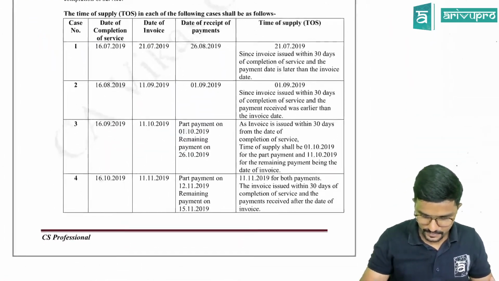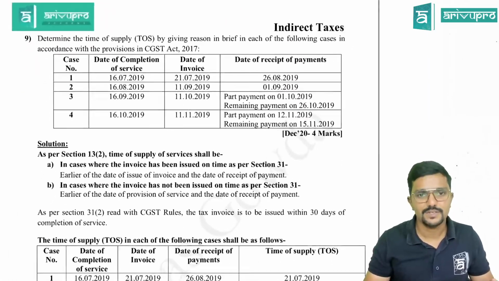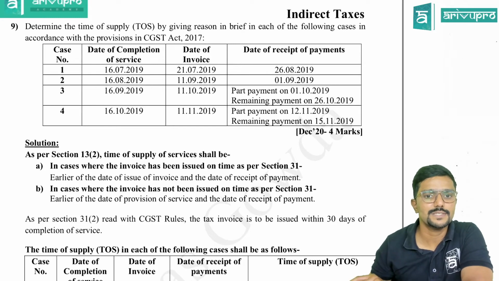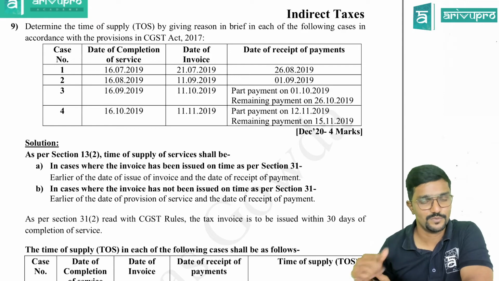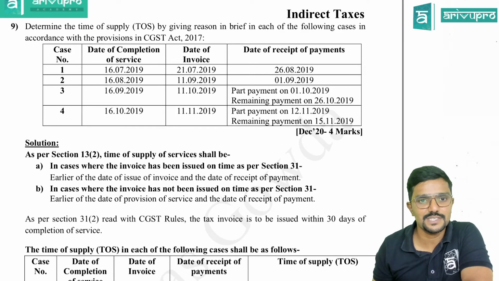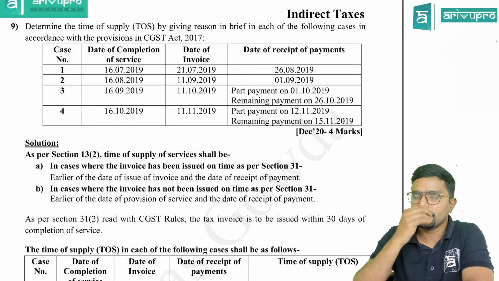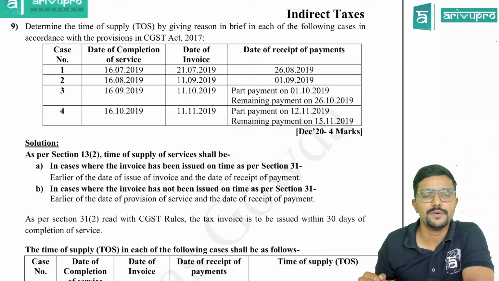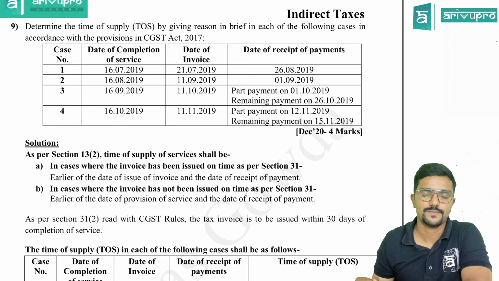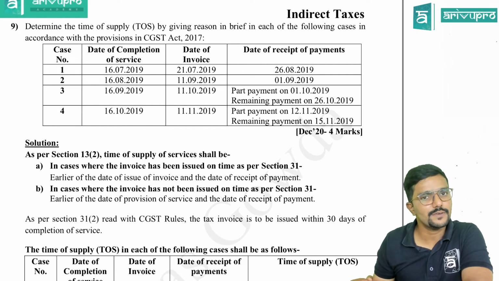Yes. One more lengthy question. Again, examination question on services. Determine the time of supply by giving reasons. The reasons also they're asking in brief. In each of the following cases, in accordance with provisions of CGST Act. Date of completion of service is given, date of invoice is given. First cross check whether the invoice is issued within 30 days. If yes, the time of supply will be date of invoice or date of payment, whichever is earlier.